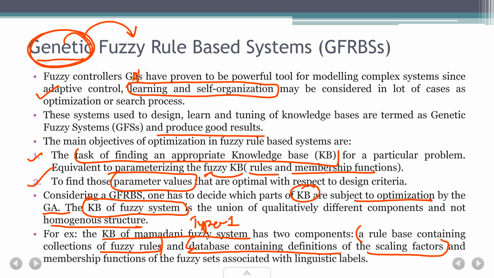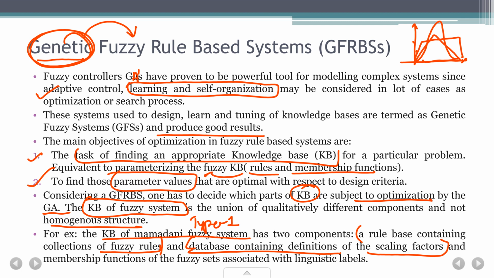Now, definitions of scaling factors, as you remember, we have membership functions, right? We have input values and we have the membership graph, maybe triangular or trapezoidal or Gaussian, right? These are the different kinds of membership functions that we may have. So whatever scaling needs to be done, in some cases the input range will be different, output range will be different. You scale the range to a desired range that you want, so that the definitions of your membership functions will remain constant, because you're designing a general system. So you're given definitions of some membership functions, and then in many cases you need to scale the range of the input or output values to that particular range that you want.